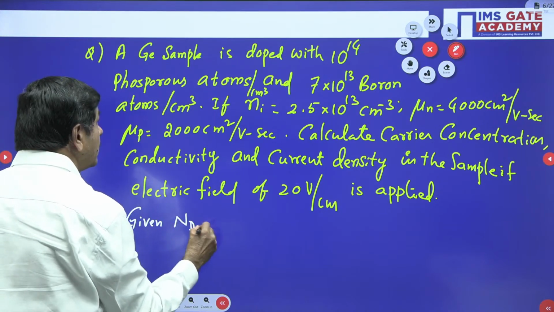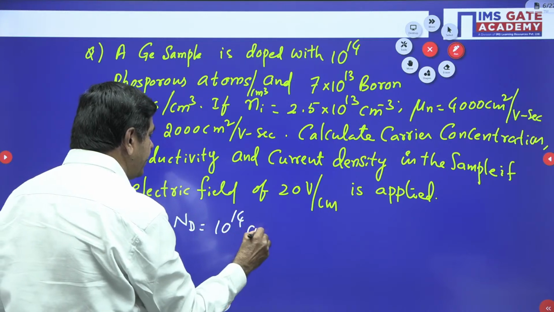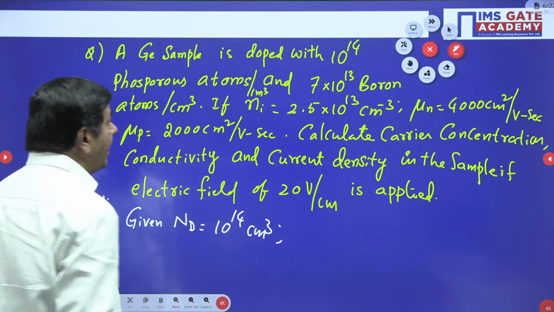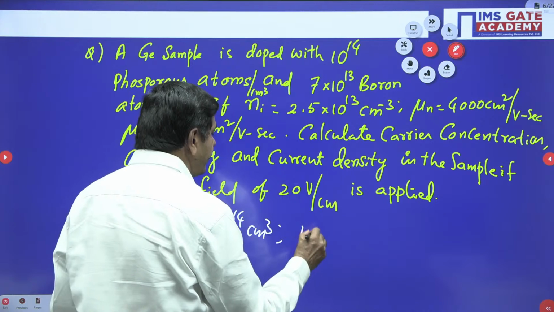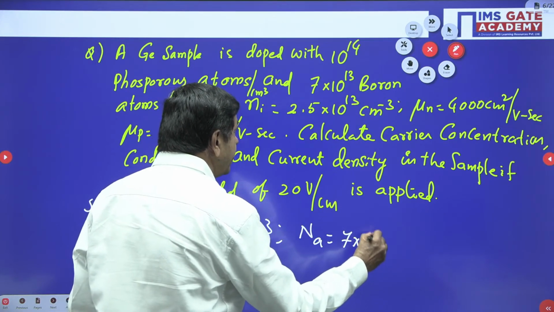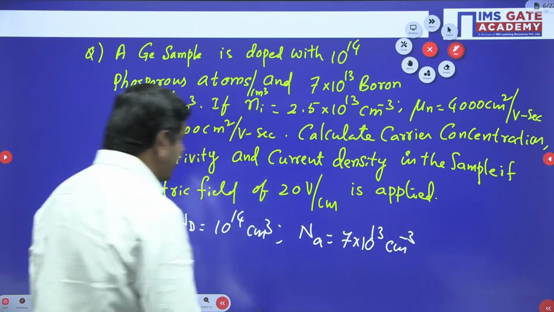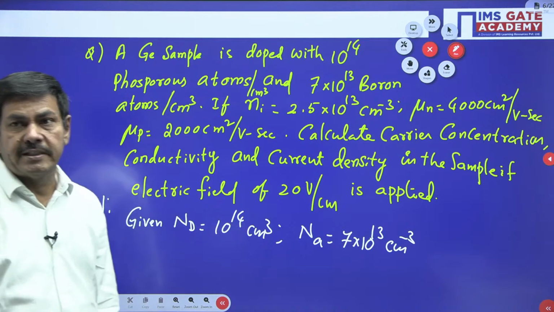ND equal to 10 power 14 per cm cube I can put here now. And Na is nothing but 7 into 10 power 13 atoms per cm cube is given now. So ND is greater than Na value only here now.